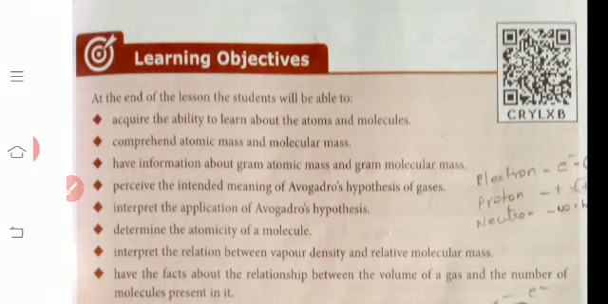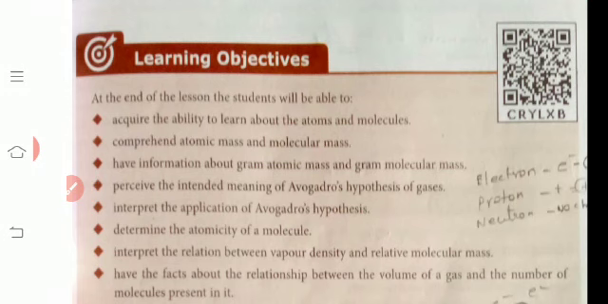Next, determine the atomicity of a molecule. Next, interpret the relation between vapor density and relative molecular mass. And next, have the fact about the relationship between the volume of a gas and the number of molecules present in it. Then grasp the idea of the mole concept and solve many problems using it. Then the last one, calculate the percentage composition of a compound. These are the learning objectives of this lesson. So learn this lesson carefully and listen carefully.